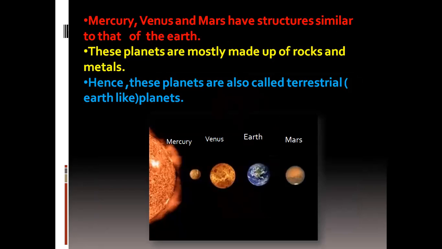Mercury, Venus, and Mars have structures similar to that of the Earth. These planets are mostly made up of rocks and metals. Hence, these planets are also called terrestrial, that is, Earth-like planets. You can see the picture, children.